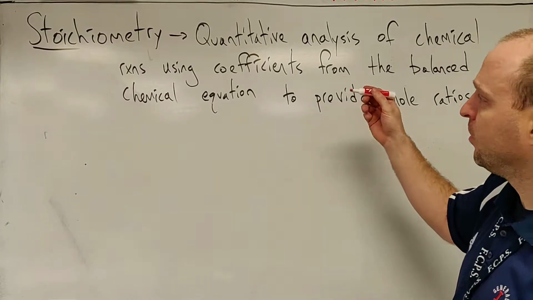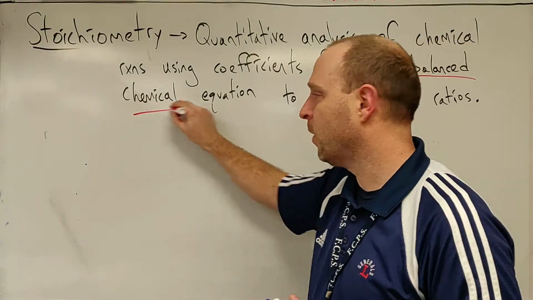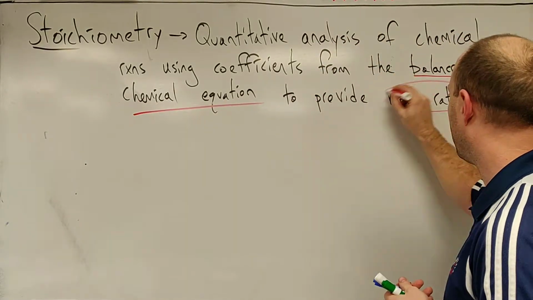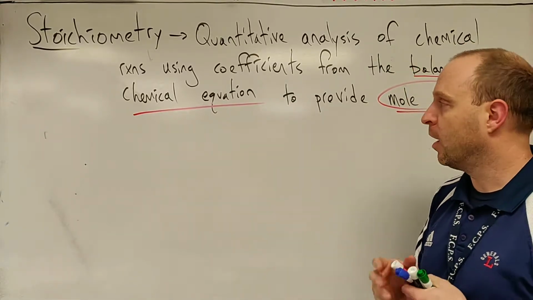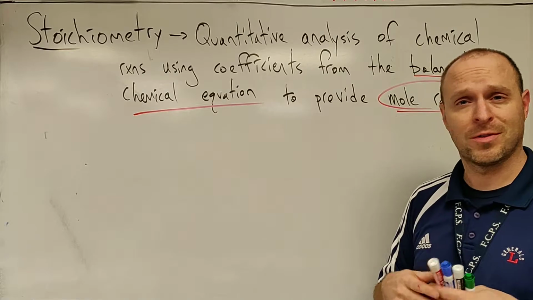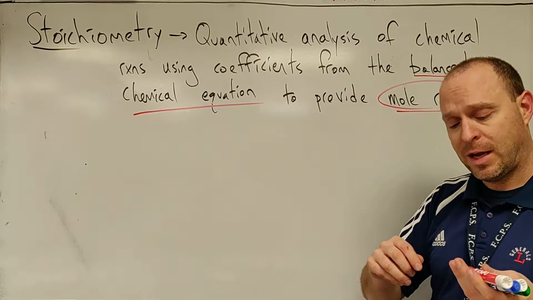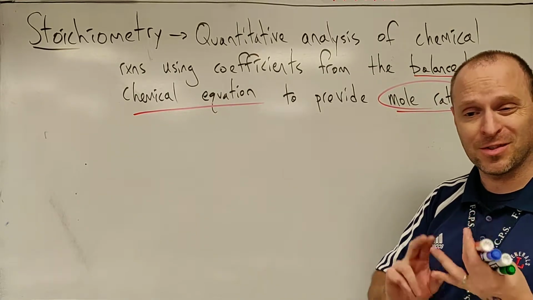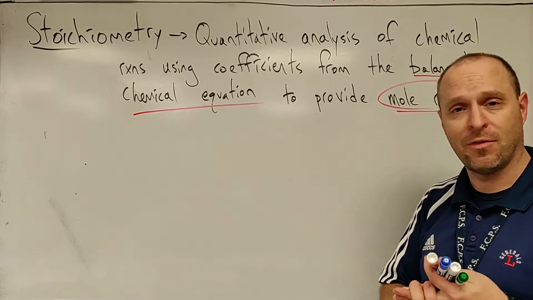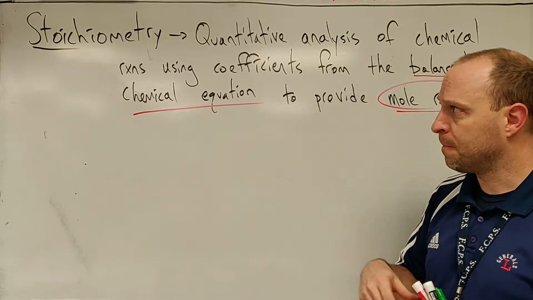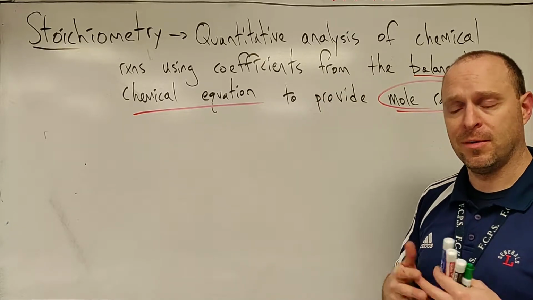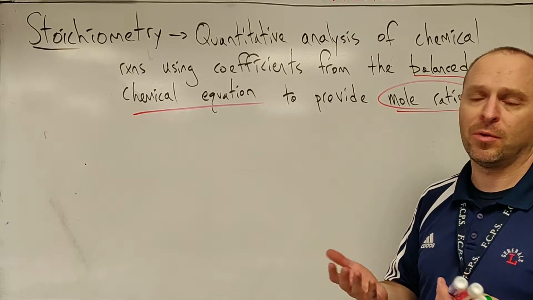In stoichiometry, you're taking a look at the balanced chemical equation to come up with mole ratios relating the reactants to the products. And you'll see why you have to end up using mole ratios instead of masses. But moles happen to be proportional to things like concentration and pressures and even volumes for gases and things like that. So it becomes fairly versatile. Stoichiometry looks scary because it's applied chemistry and you have chemical reactions.